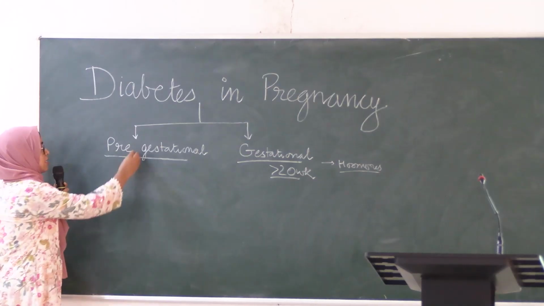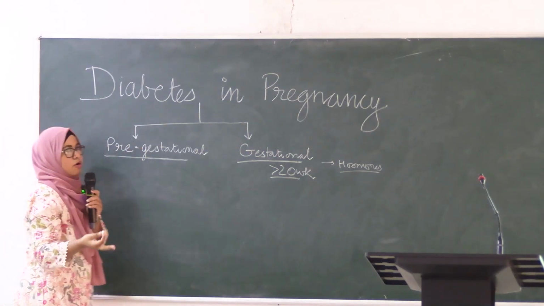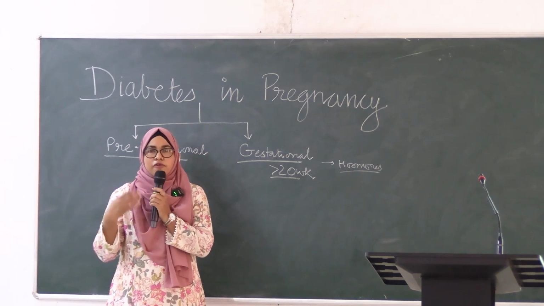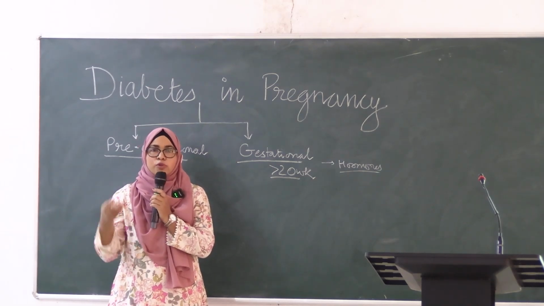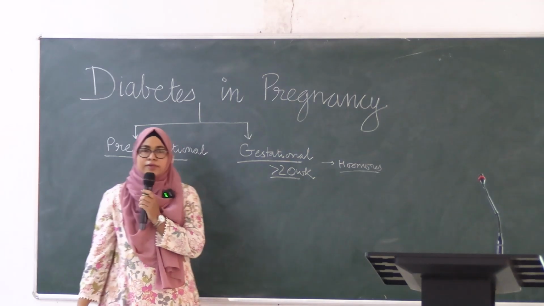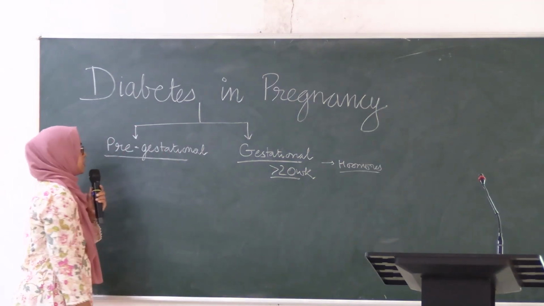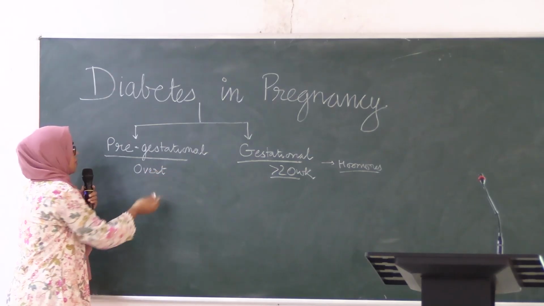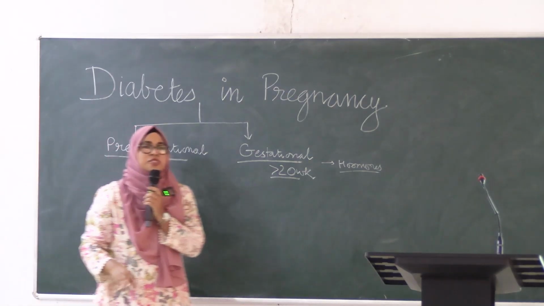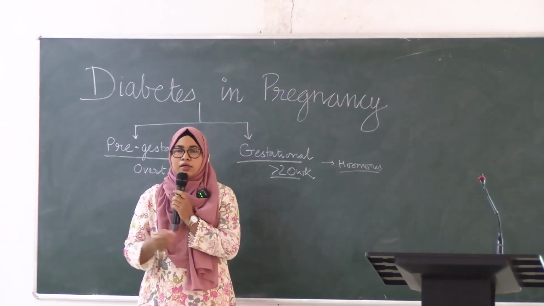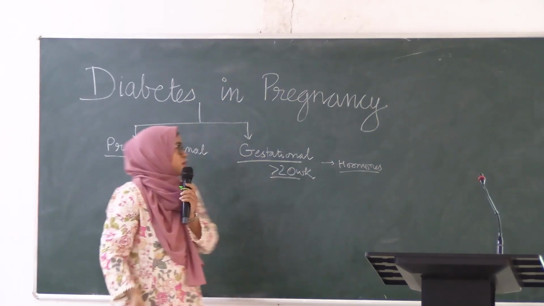Pre-gestational diabetes means the patient was already diabetic before pregnancy, or she was diabetic but didn't know, and the diagnosis was first done during the pregnancy. That is pre-gestational diabetes, also called overt diabetes. The patient was already diabetic, but she came to know only during pregnancy when investigations were done.